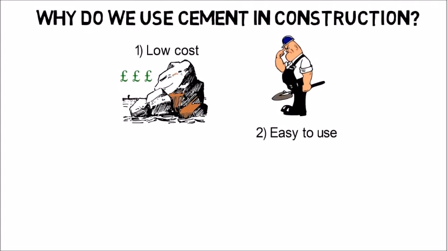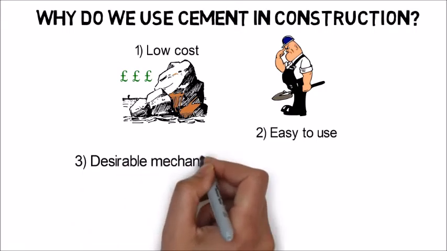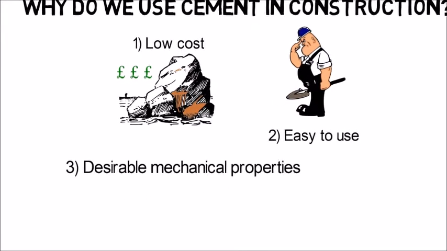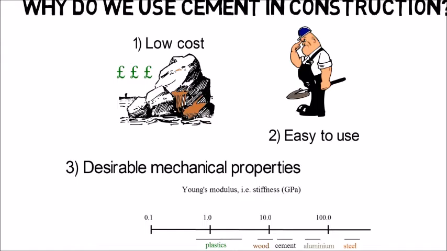But most important, hardened cement has desirable mechanical properties, such as the Young's modulus, which is the stiffness, flexural strength, and toughness. Hardened cement is stiffer than plastic and wood.